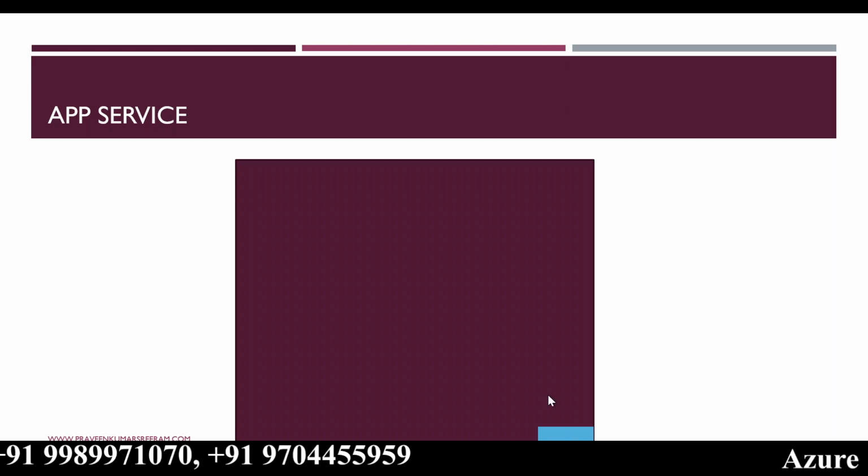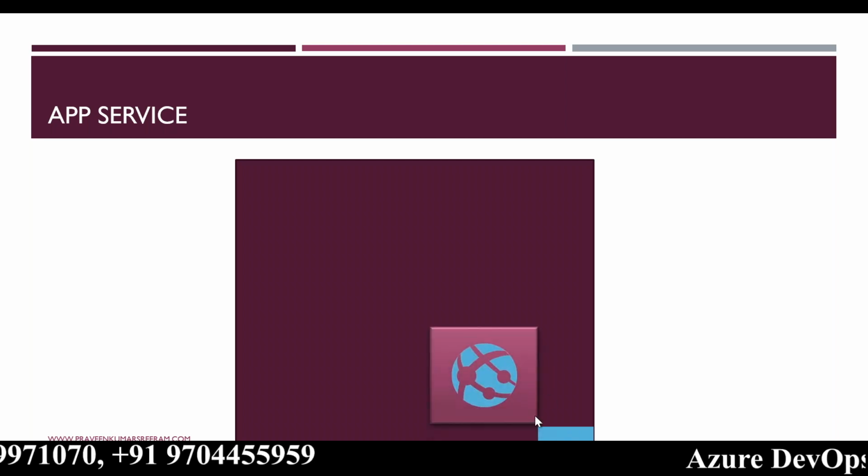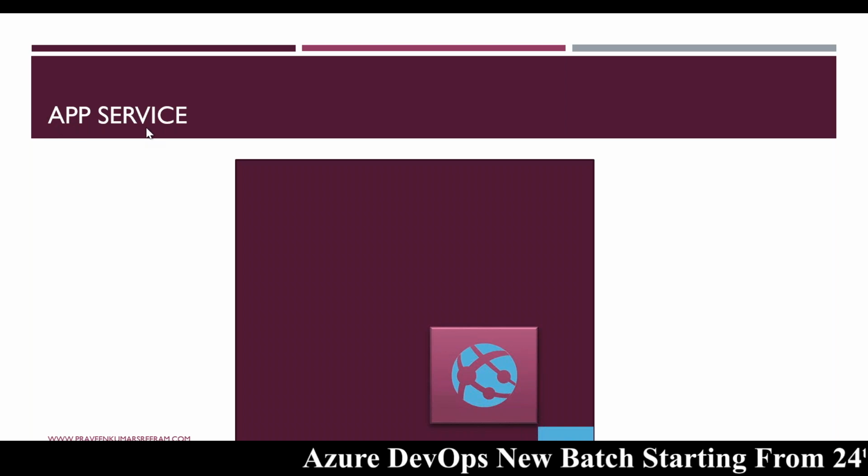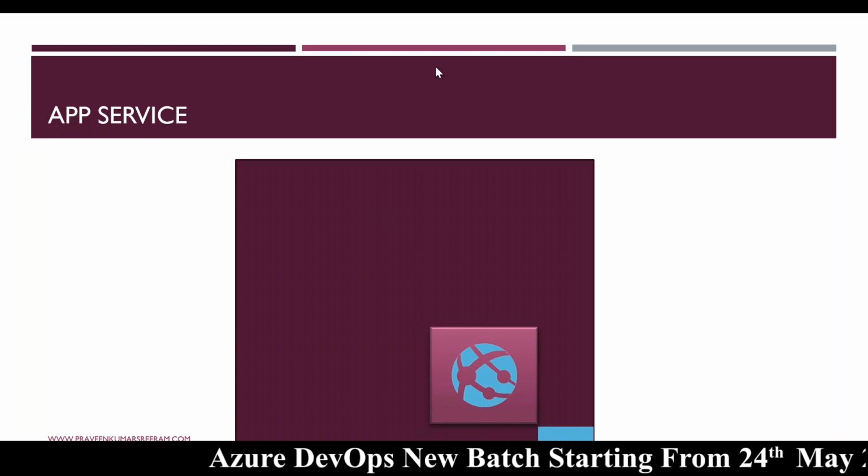There are two services. One, app service plan. This is a server, a PaaS server, and I'm going to create a PaaS server. And then I'm going to create a web app. It is called an app service. App service is different. App service plan is different.